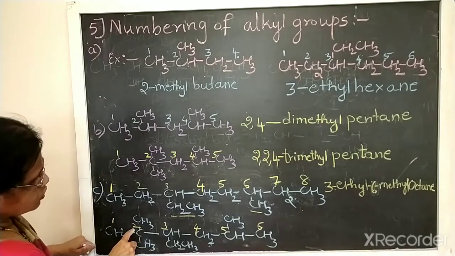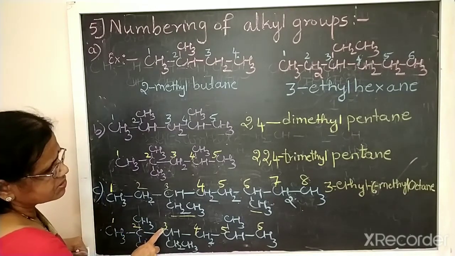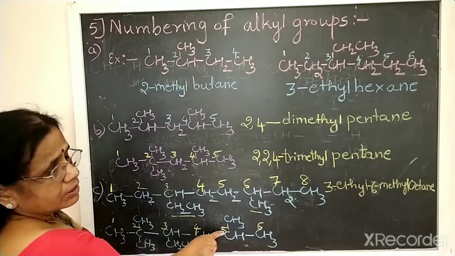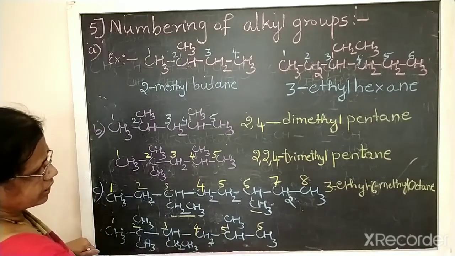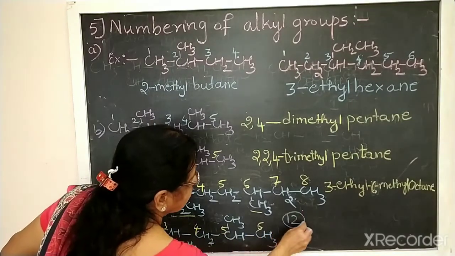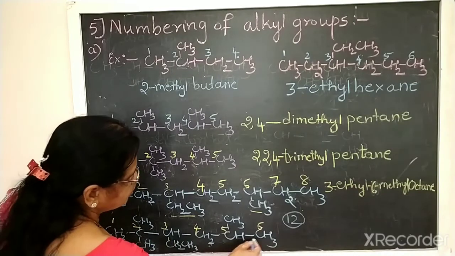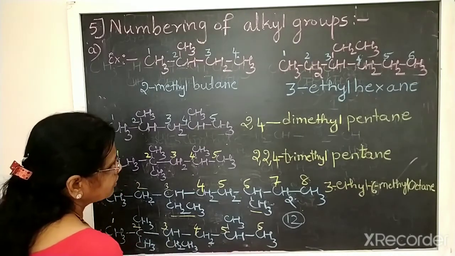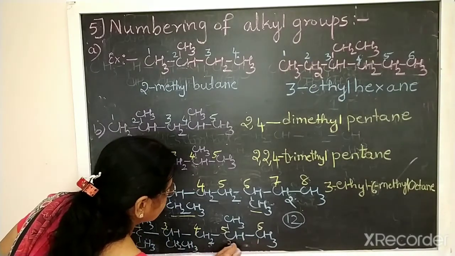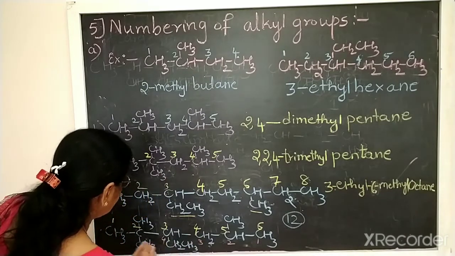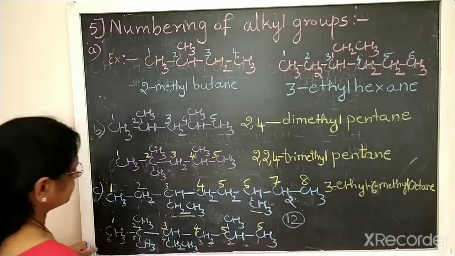2 plus 2, 4. 4 plus 3, 7. 7 plus 5, 12. Okay, from the left side we are getting 12. Then from the right side, if you number 1, 2, 3, 1, 2, 3, 4, 5, 6.